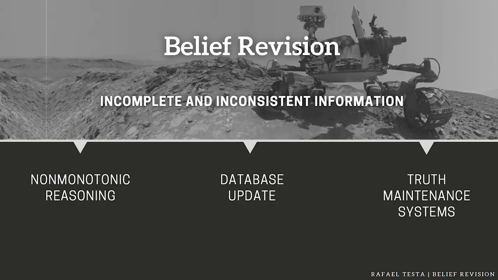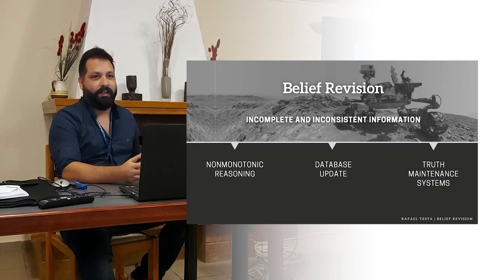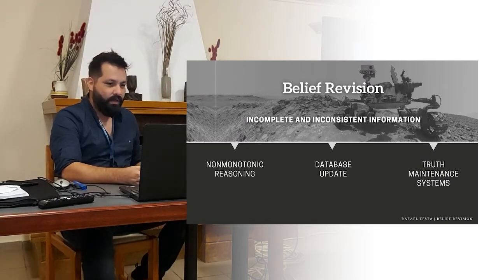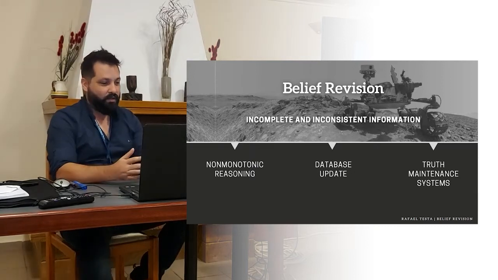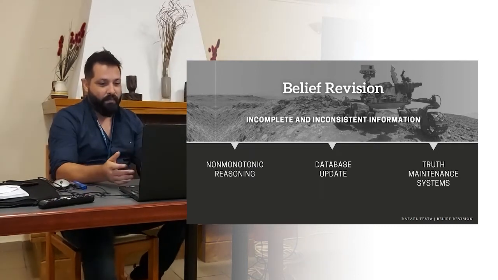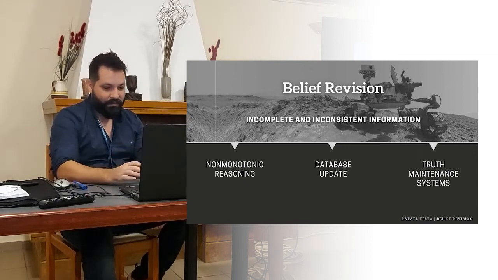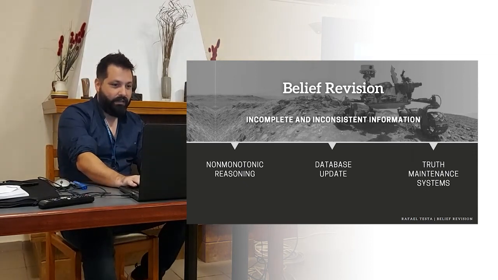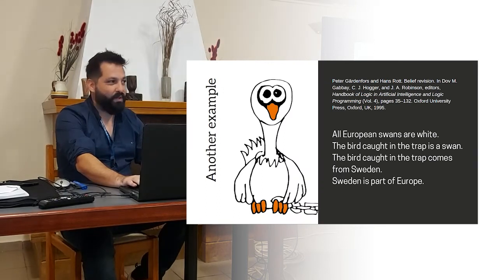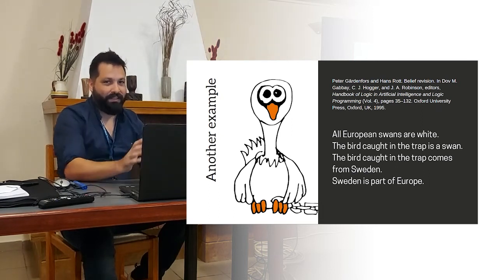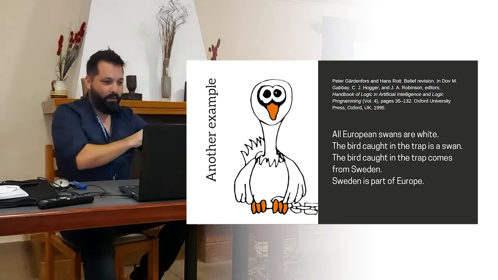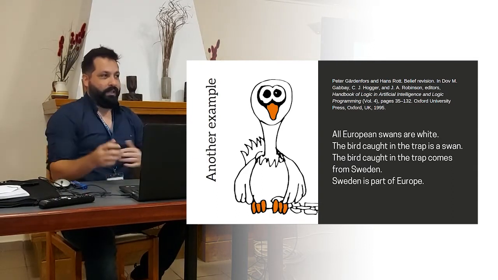Well, the fact is that in order to reason about the real world, intelligent systems like the autonomous robot in that example must have ways of dealing with incomplete and inconsistent information. These issues are addressed, for instance, in non-monotonic reasoning and database updates through maintaining systems, just to name a few areas. In order to see the relations with non-monotonic reasoning, I chose this example, so that you can see this relation in a general form. Suppose that a database contains the following information.